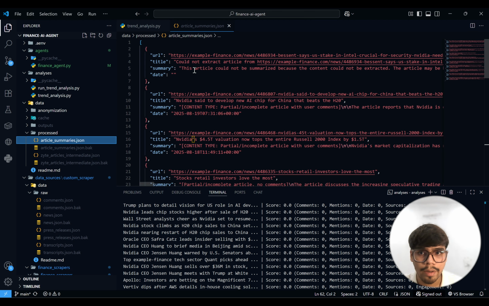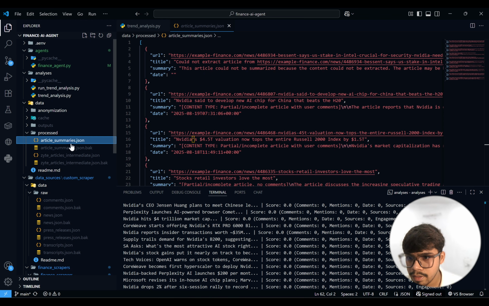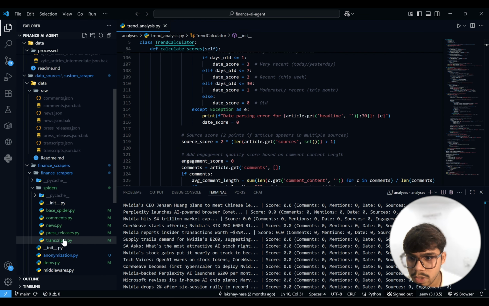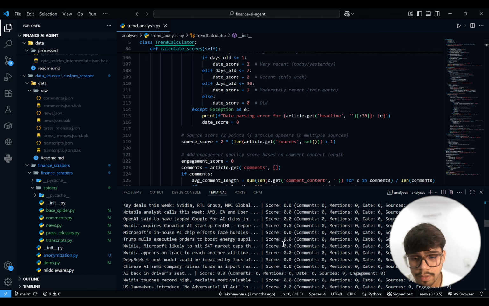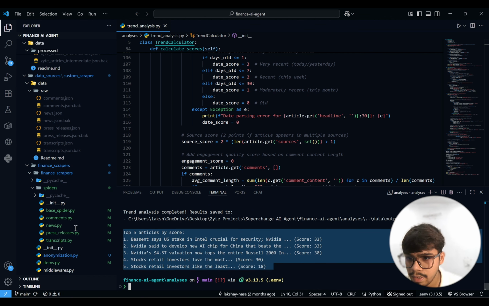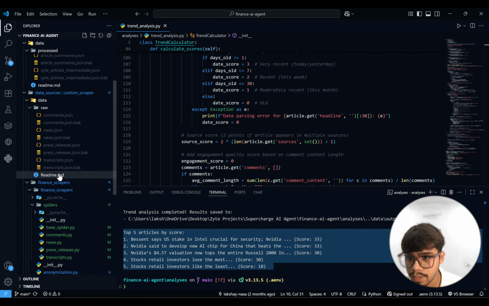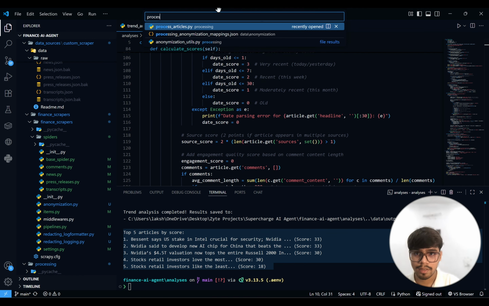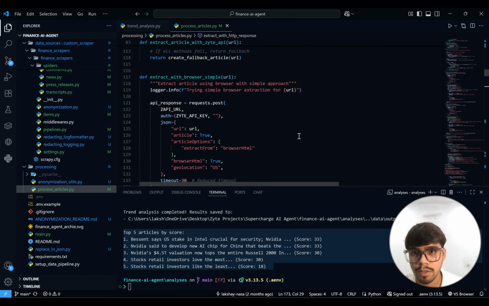So if you go here, once we get this trend analysis, no, sorry, we don't create this. Sorry, there's no so files. Once we have got this list, we do the scraping again. We have a separate file for that. If I take you to the so files, yeah, we have the process article file.